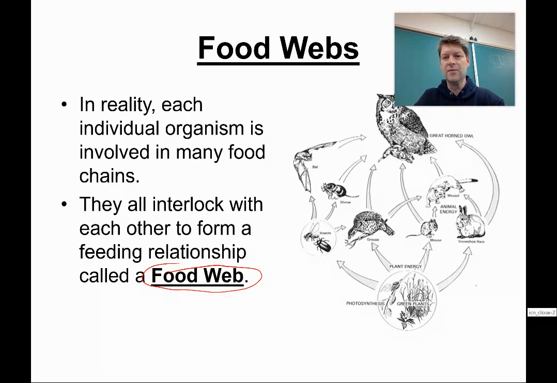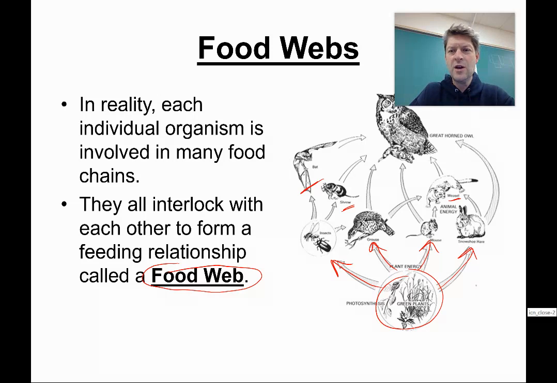And here's an example of a food web. You've got a bunch of green plants here at the bottom. It has to be the base of any food web. And from there, you've got different things feeding off them, which would all be different primary consumers. And then you've got the secondary consumers eating those animals, things like the weasel, things like the shrew, which is eating those bugs. You could consider that to be a secondary consumer. The bat eating the bugs. And then the owl would be your top carnivore, or in some food chains, they'd be the secondary consumer, or the tertiary consumer, the third trophic level in some food chains.